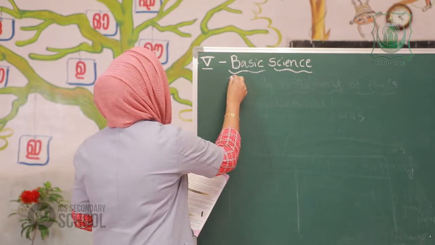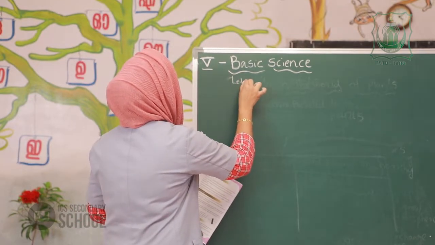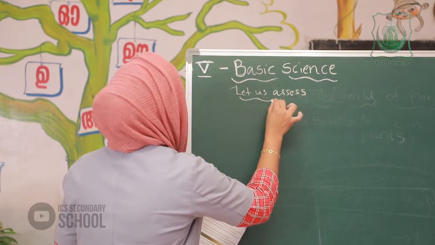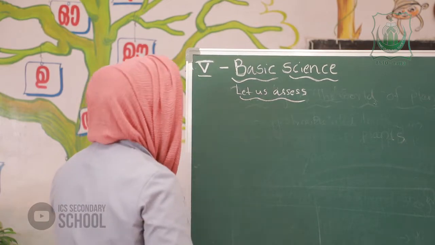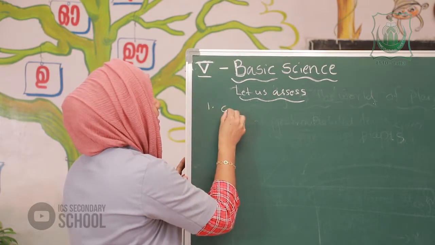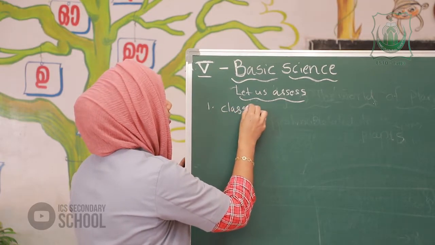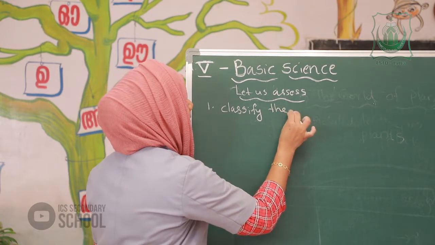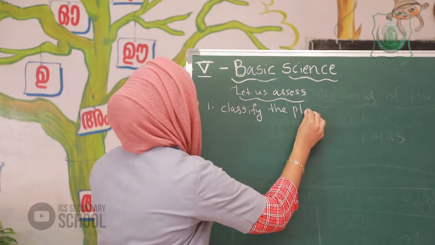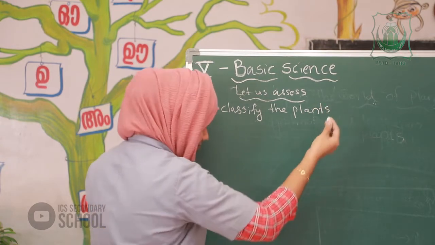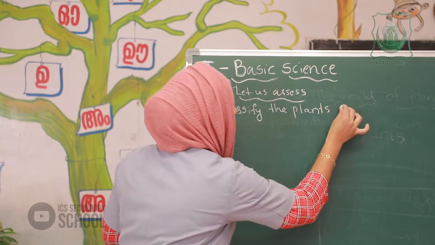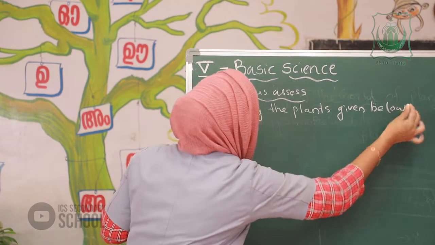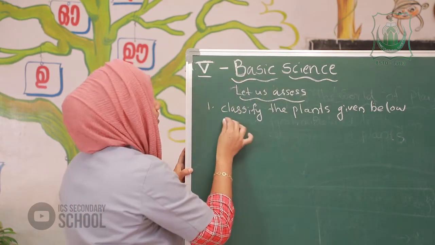Let us assess. So the first question is, classify the plants given below on the basis of suitable criteria.